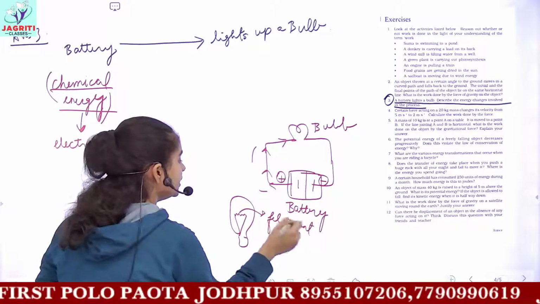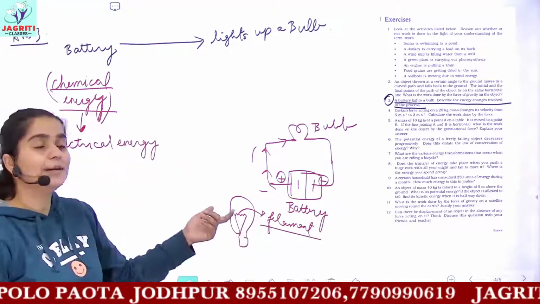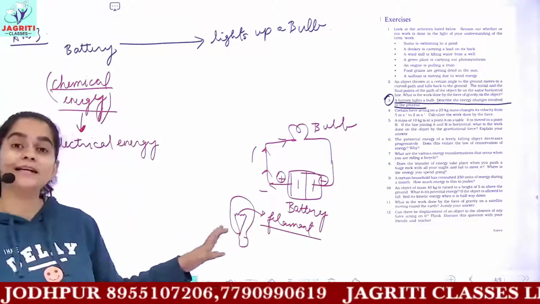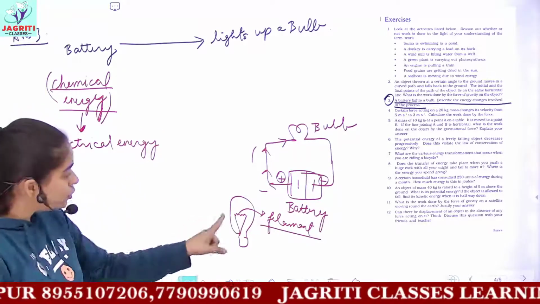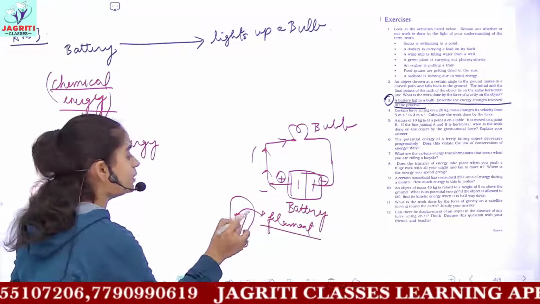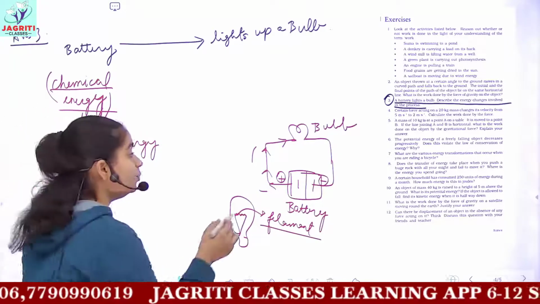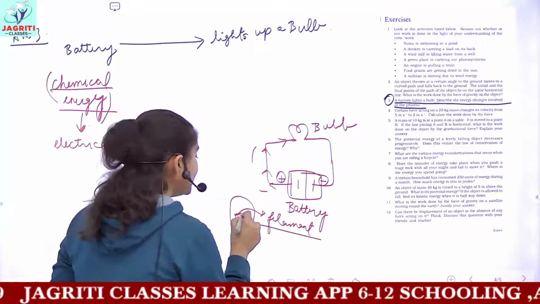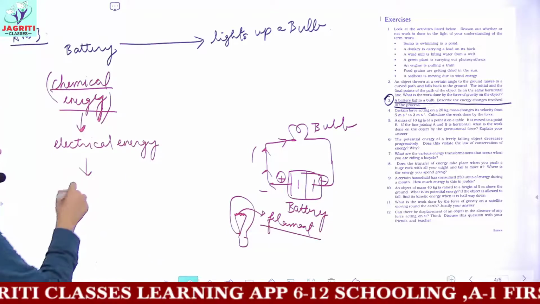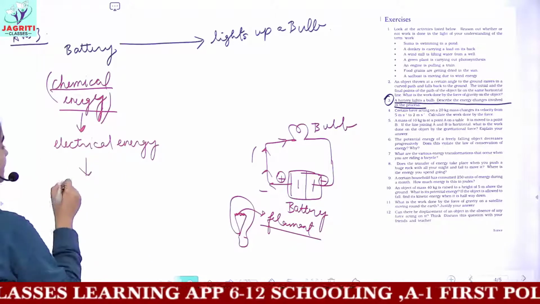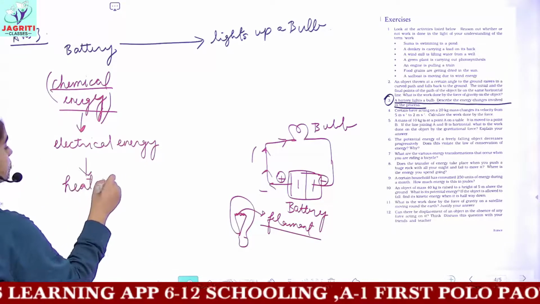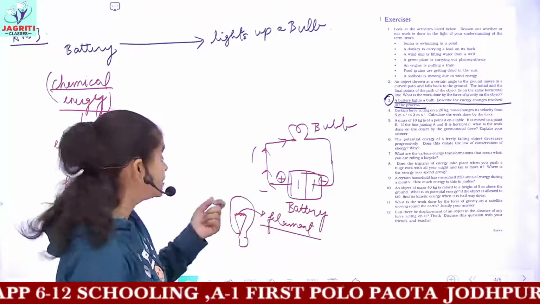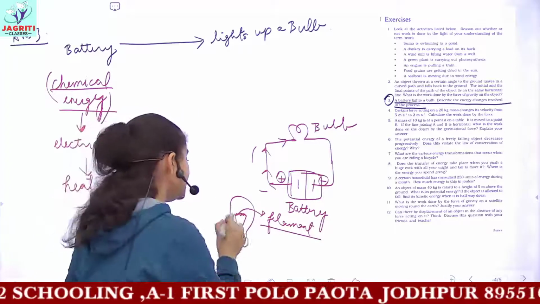This filament is made up of very thin metallic wire, and the metal used generally is tungsten. When this filament melts, then the bulb gets fused. So you have a certain kind of structure, that is the filament, present in the bulb. Now whenever current reaches the bulb, this filament gets heated up. So now this electrical energy is converted into heat energy, and when this filament gets heated up, it glows. In turn, we see the bulb glowing.